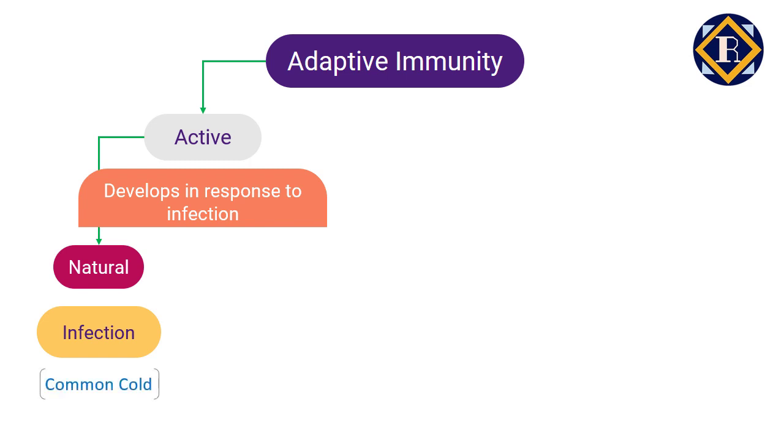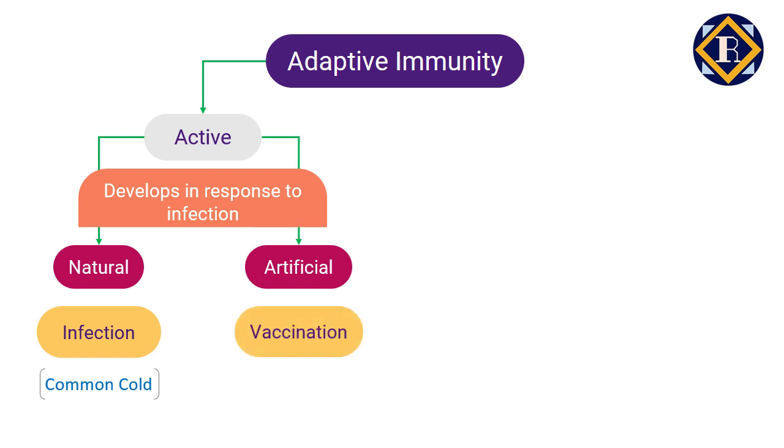For example, when you get the common cold, most of the time you recover without any treatment. The immunity obtained in this case is natural immunity, but there is always a risk of escalation of infection. If your body is not able to produce a robust immune response within the required time, then it can lead to complications, especially in people with weak immunity. Right, so what is the safer option?